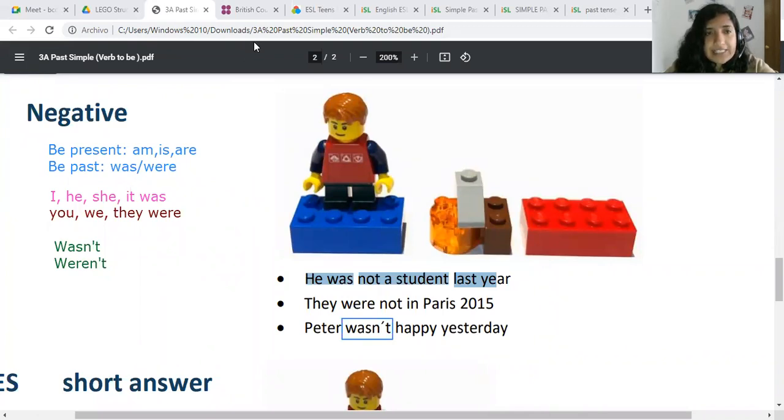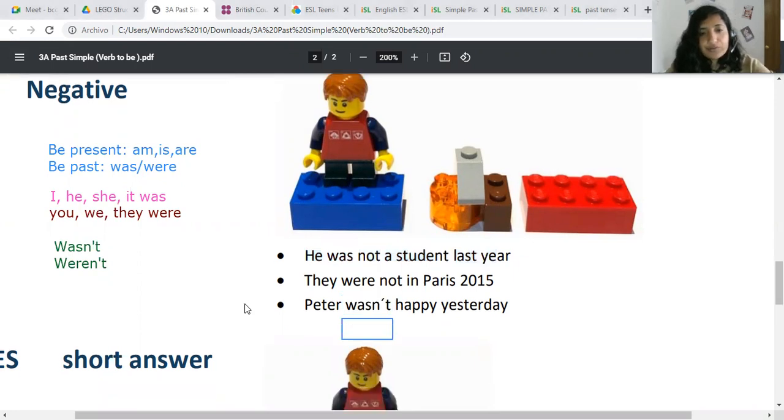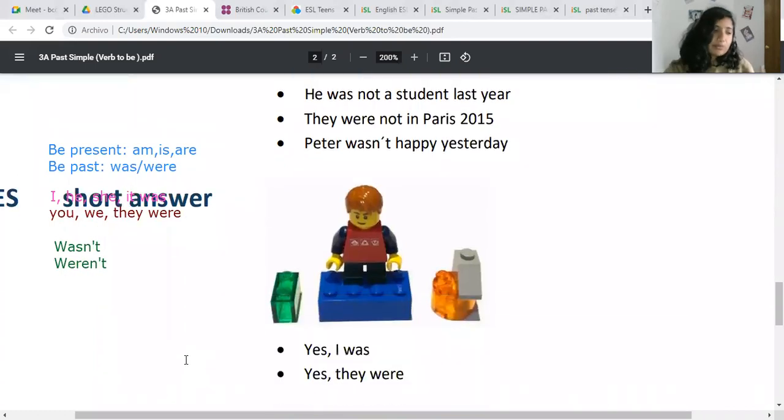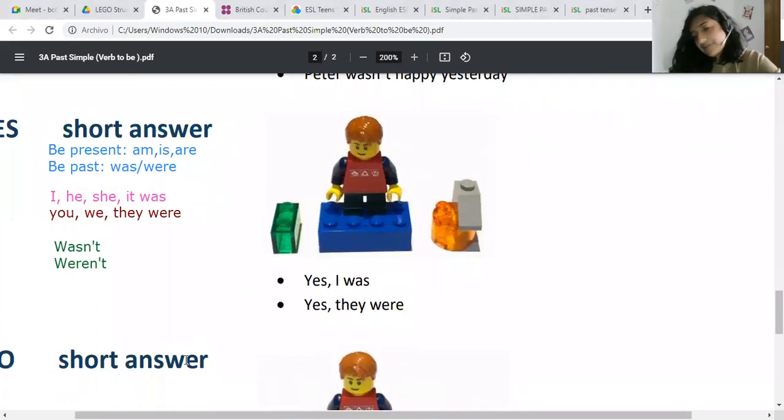And let's continue over here. I think I need to erase this one so it doesn't interrupt. Now, when it comes to answers, we have long and complete answers, and we have short answers, okay?